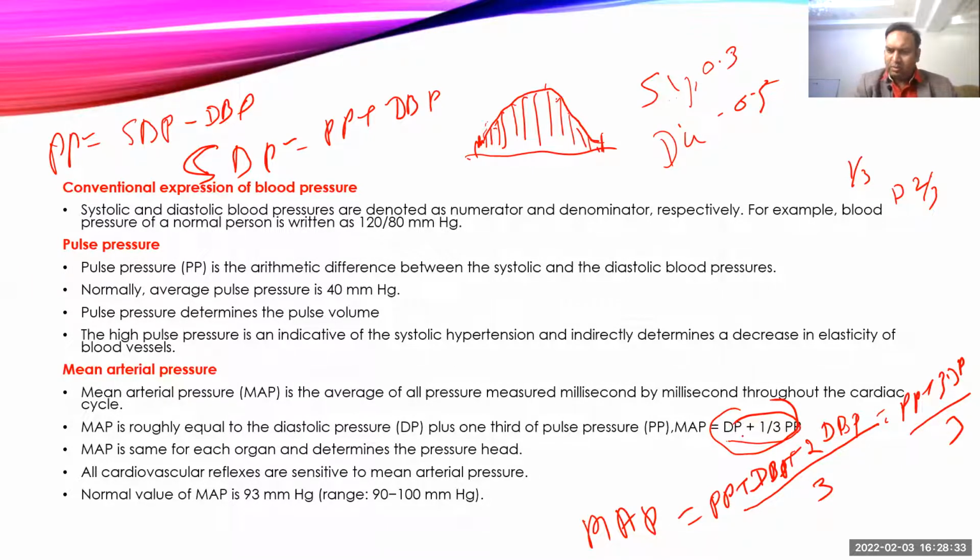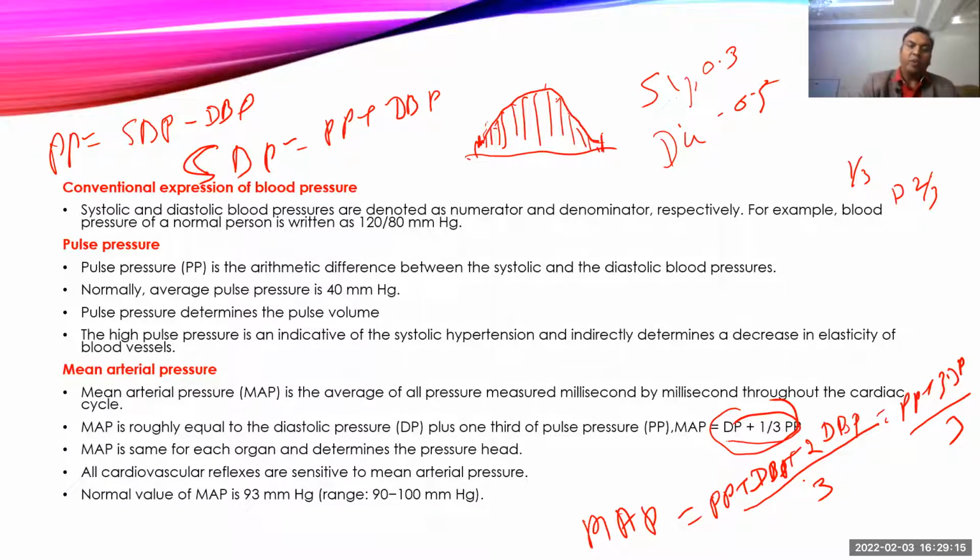So why is this formula mentioned in the book more than the other formula? Because it shows that the mean arterial pressure is more dependent on diastolic blood pressure and only 1/3 dependent on systolic blood pressure. So it does depend on systolic blood pressure, but the more contribution is by diastolic blood pressure. So a small change in the diastolic blood pressure will cause a change in the mean arterial pressure, while for systolic blood pressure to make a change, there has to be a big difference in the systolic blood pressure. Then only there will be a little bit of change in the mean arterial pressure.